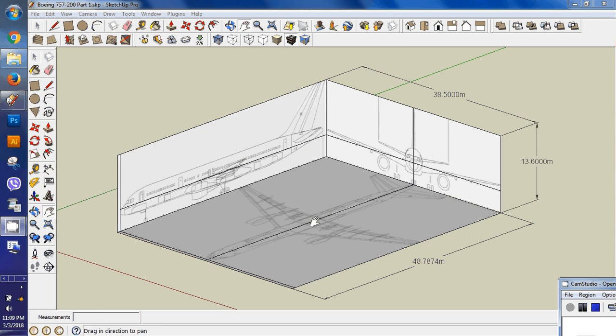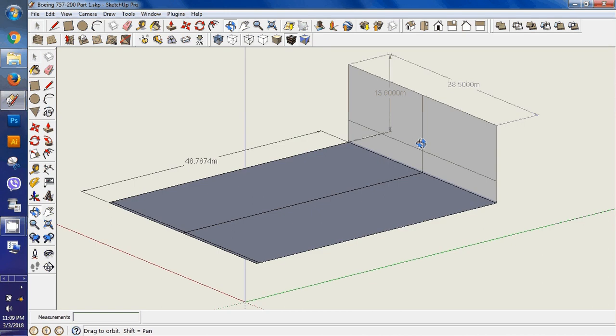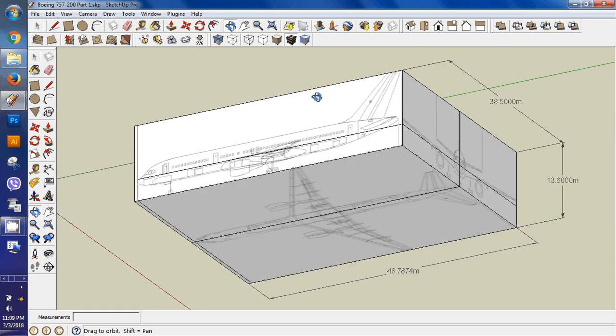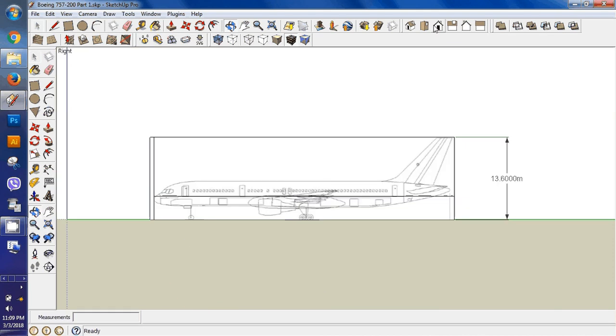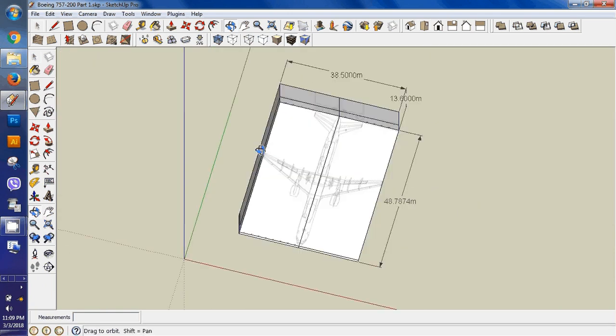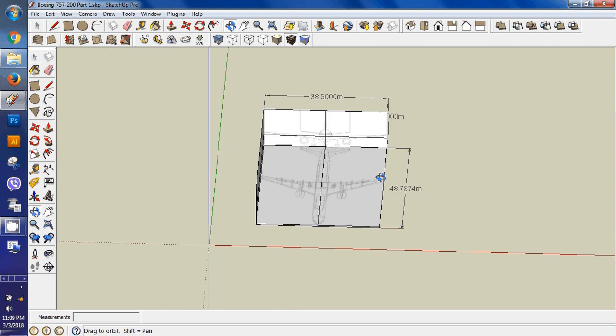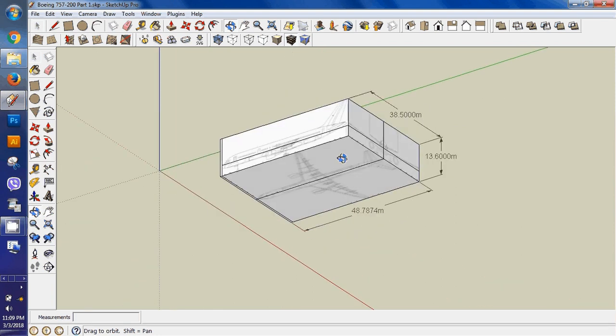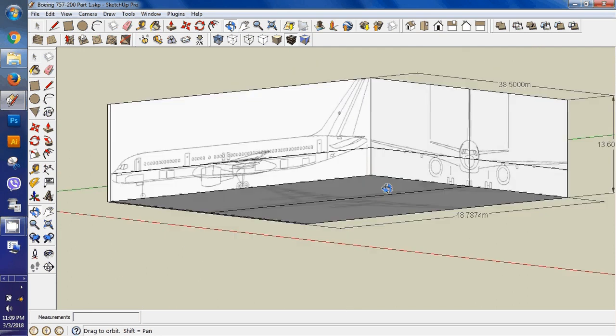Before designing a 3D model, we have to set up a three-dimensional box like this, which has this side view, this front view, and this top view, and all are joined together so that the model can be made easily.